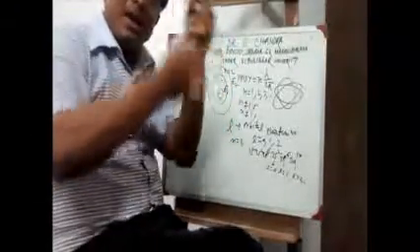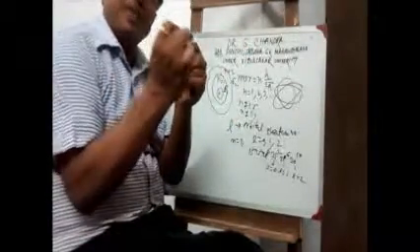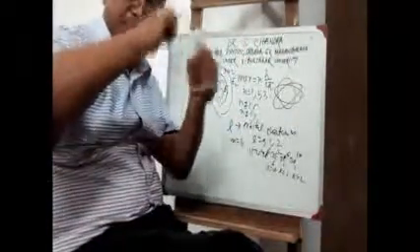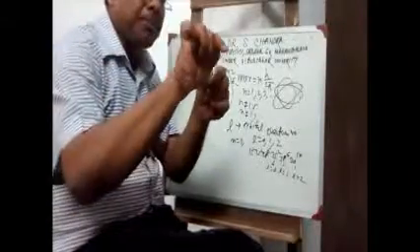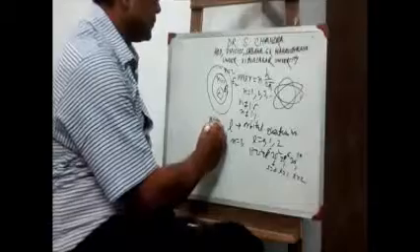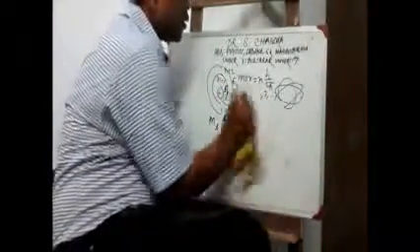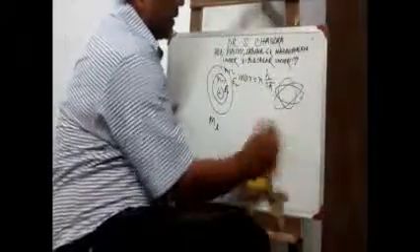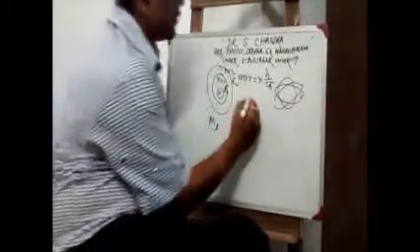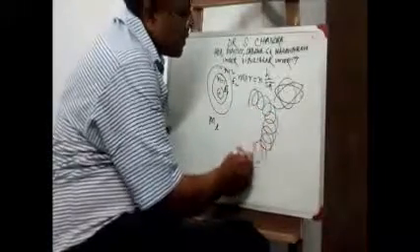Suppose n is equal to 3. So L can be 0, 1, 2, that is, from 0 to n minus 1. So 1s2, 2s2 2p6, 3s2 3p6 3d10. For s, L is equal to 0, for p, L is equal to 1, for d, L is equal to 2. This is the azimuthal quantum number.